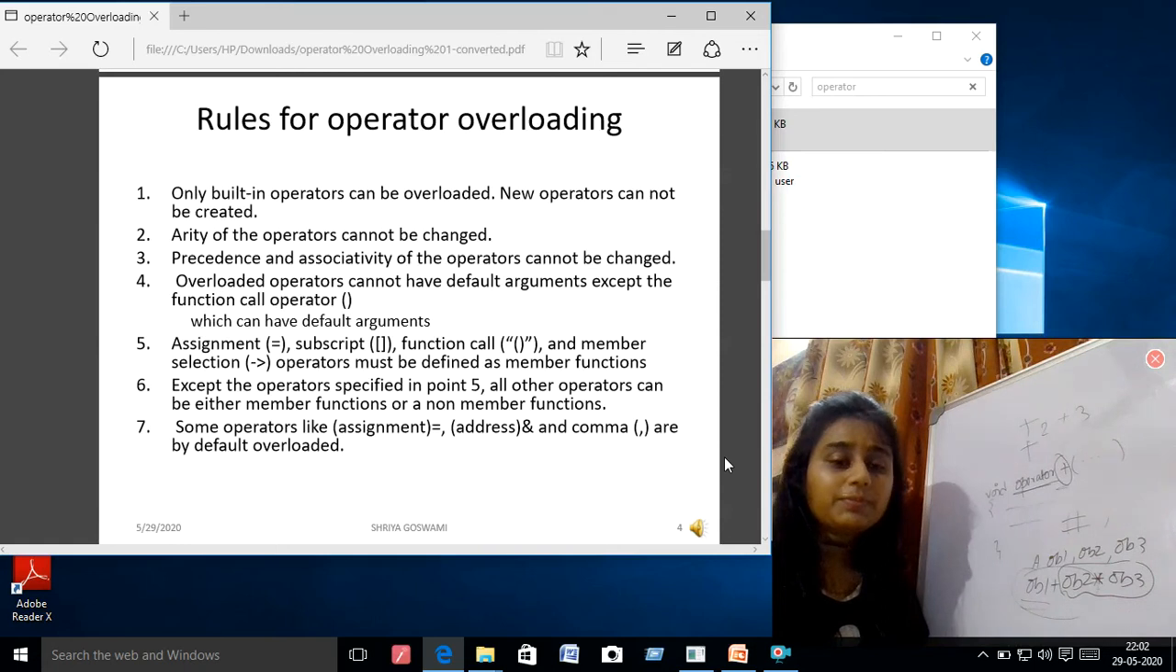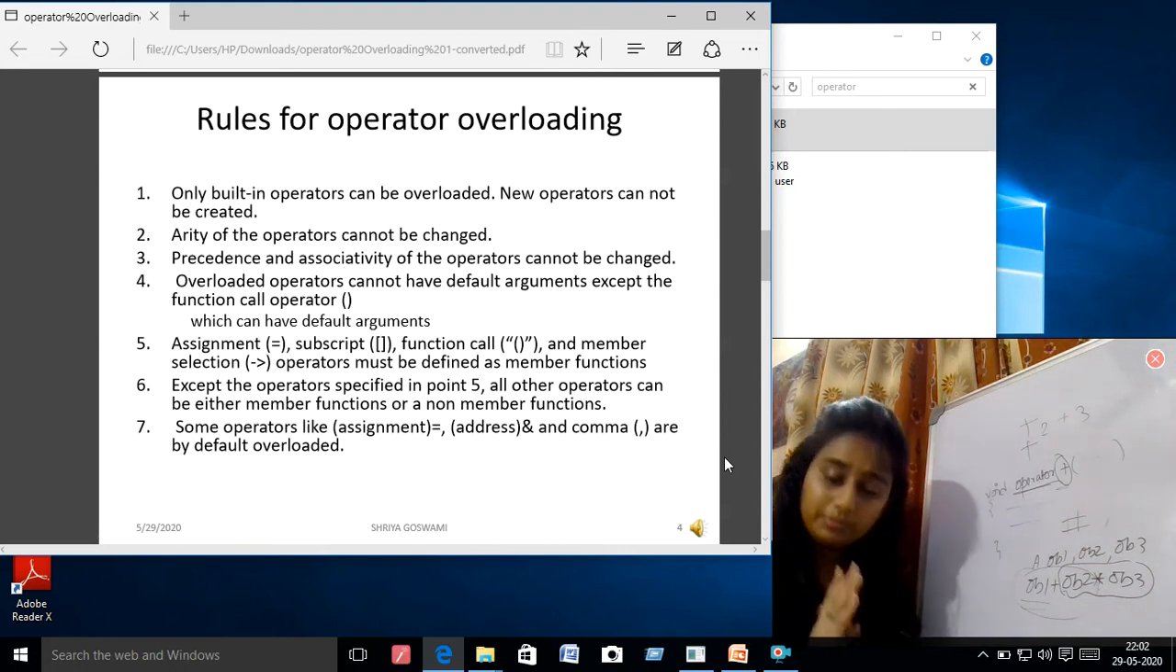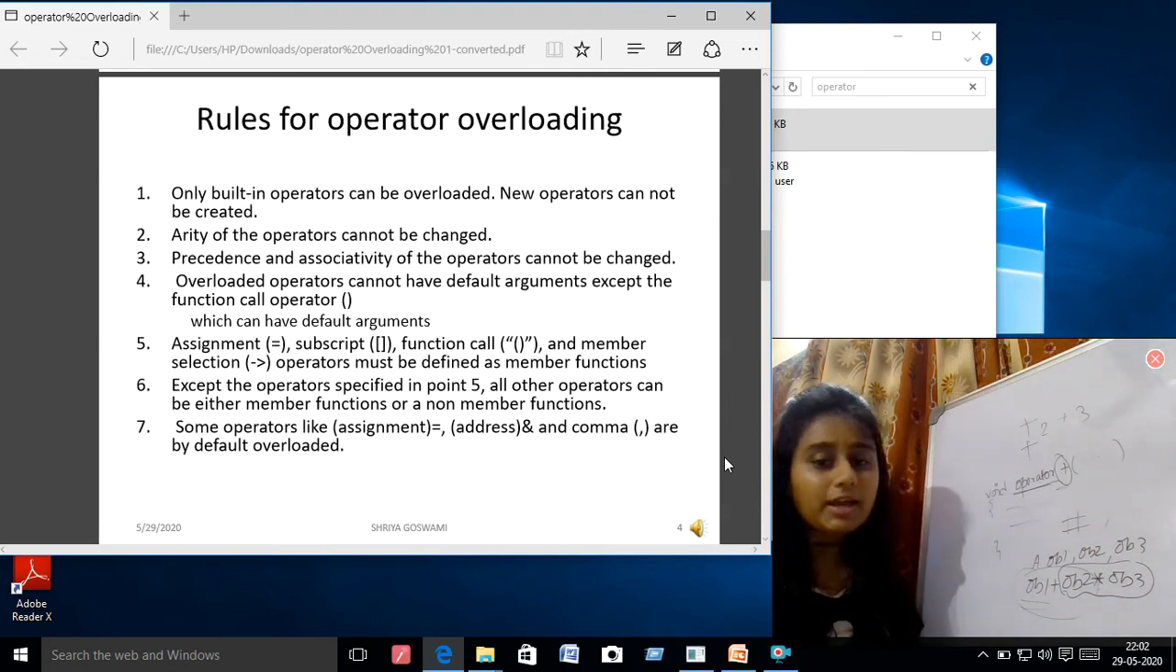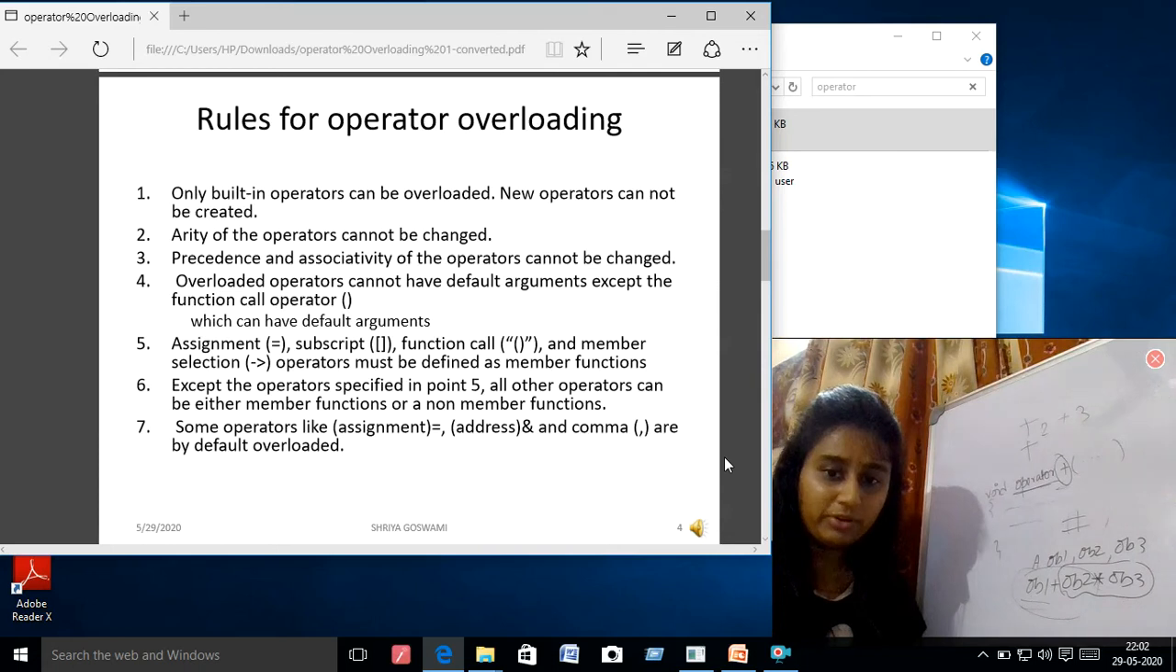There is some reason, okay, when I'm going to discuss the assignment operator, then I will discuss it. Just remember now that these operators cannot be friend. Otherwise, the operator can be a member function, that means operator member function, or it can be a friend function. Except the operators specified, all of the other operators can be either member function or friend function.